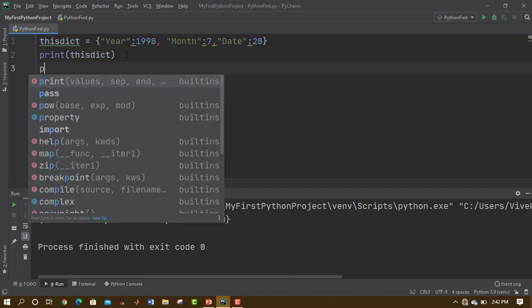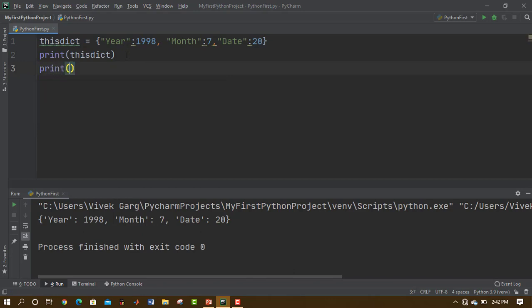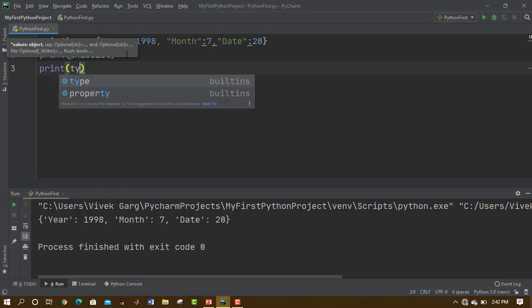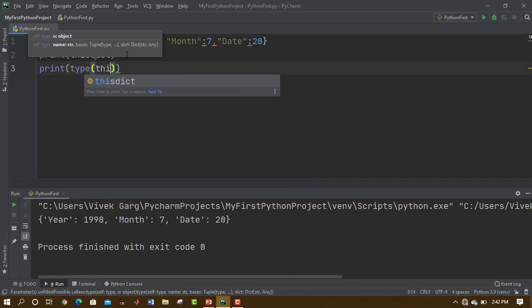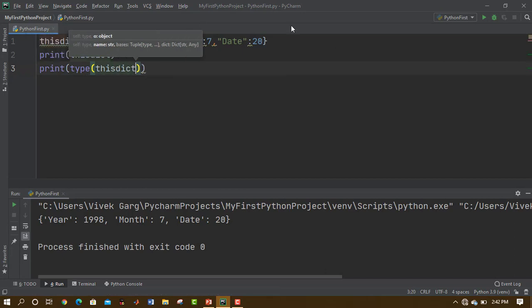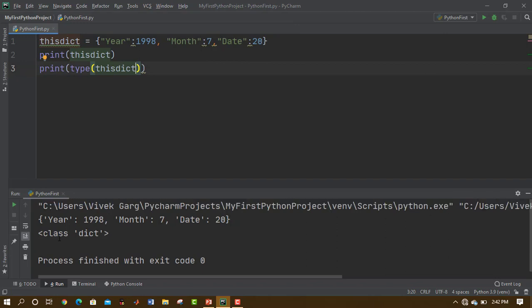Let me use the type function which we discussed earlier in the course. The type function gives us the type of the variable. Here I'm going to print the type of this dictionary and you will see that class dict is printed on the screen because this particular variable belongs to the dictionary class. So that's how we can create a dictionary.